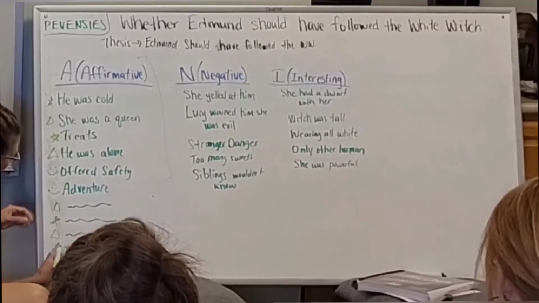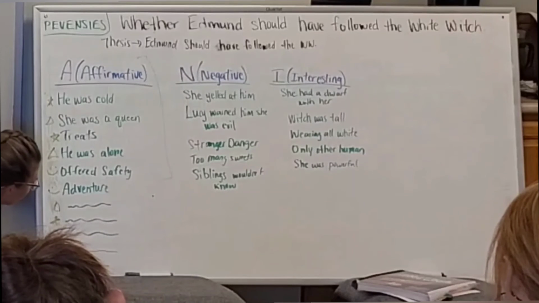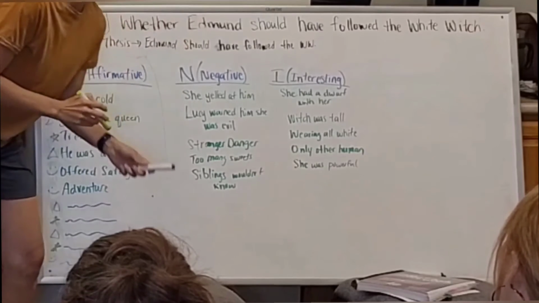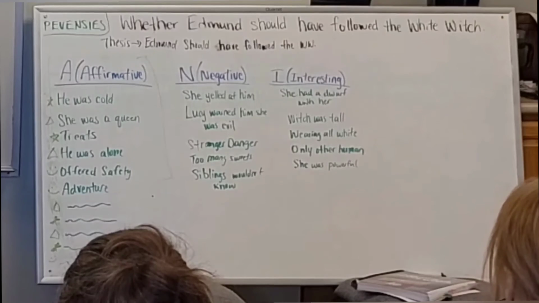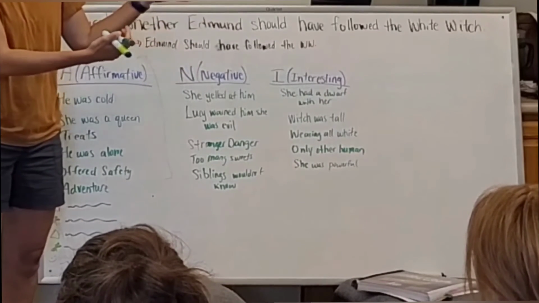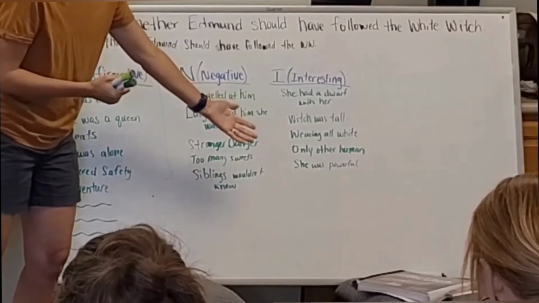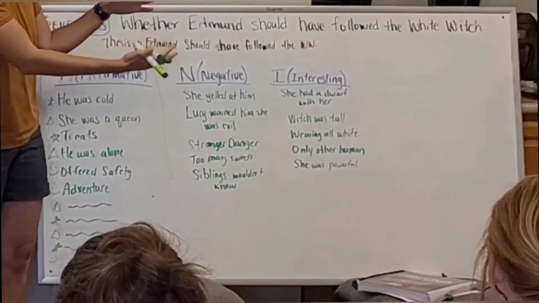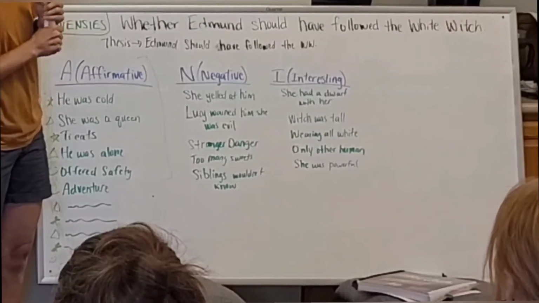Can you pull any from the interesting column for the subgroups? Yes, you can. And so the interesting column is important for that reason. I don't remember exactly which essay, but there's an essay where they tell them to put everything in the interesting column. And they can even start out doing that for things that aren't obvious. So we could look at this and say, she was powerful. Well, that could be an affirmative reason. So as they fill up their interesting column, they may see some things over there that they can move into the affirmative or negative column.